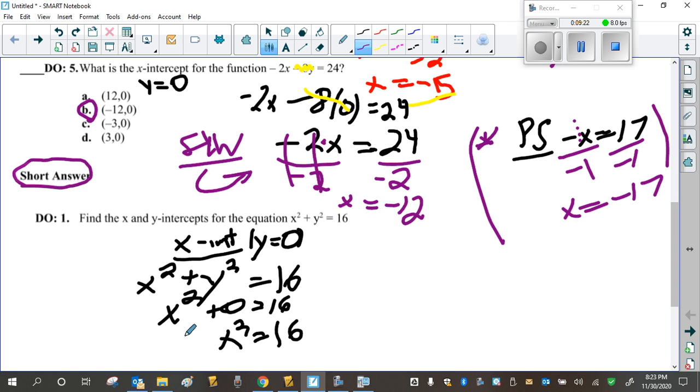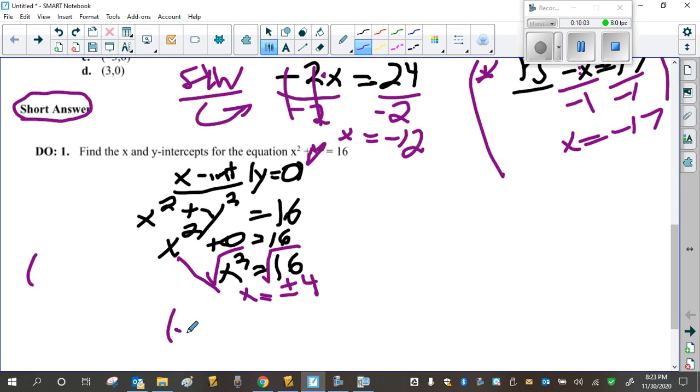Okay, messy number 1. X squared plus y squared equals 16. X-intercept, and there's no y part. So you have to solve x squared equals 16. And you need to know what to do to solve x squared equals 16. Square root, most of you said, but some of you didn't put both answers. So don't forget to put positive and negative for study star, and study star. Sorry, I ran out of, or no, I didn't run out of room. I can just move down.